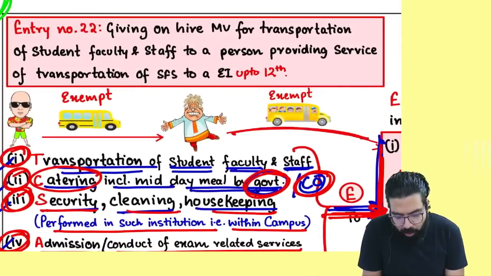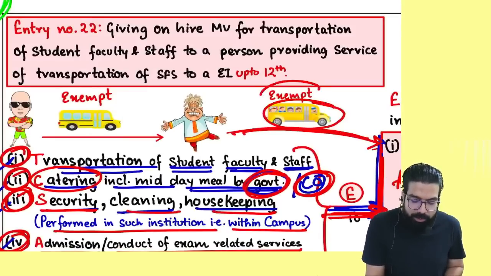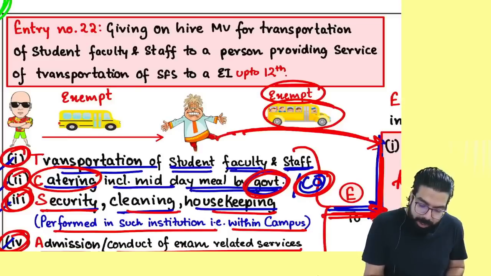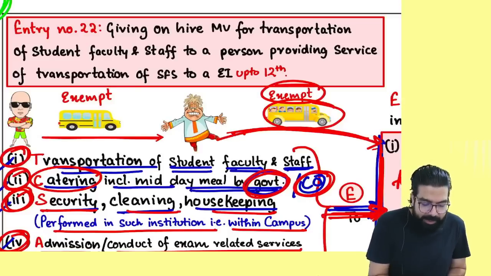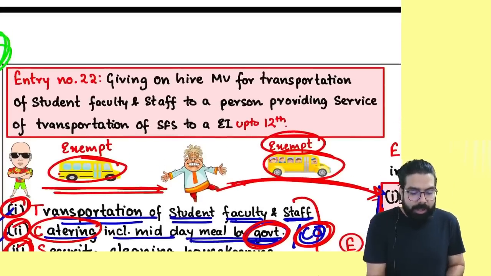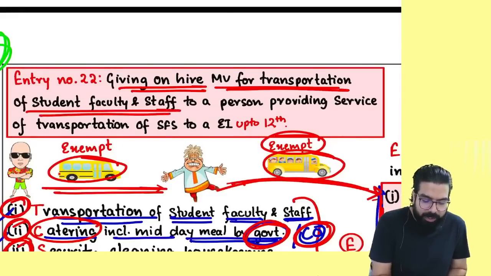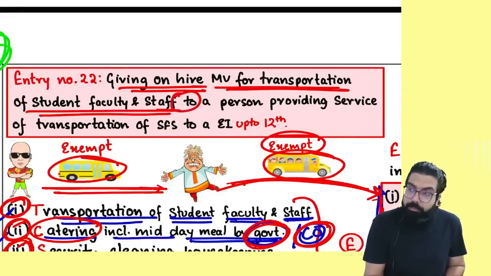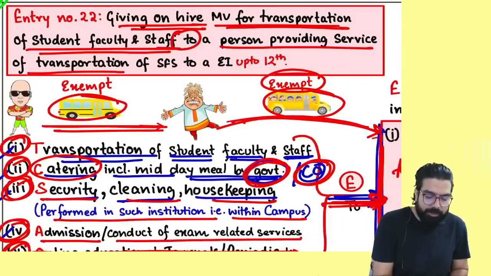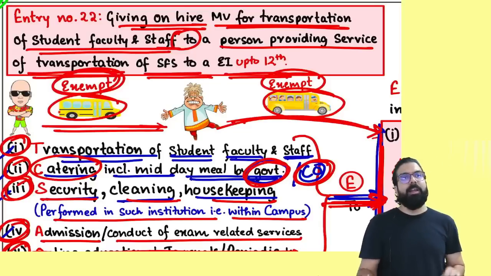Everyone over here on the left hand side, listen. When one person gives transportation services to preschool up to 12th, it is always exempt. Now to give these services, he took, supposedly, one bus on rent. Always remember one thing, if anyone is giving on hire a motor vehicle for transportation of student, faculty and staff, to a person who is providing services of transportation of student, faculty and staff to an educational institution, then these services also will be exempted.